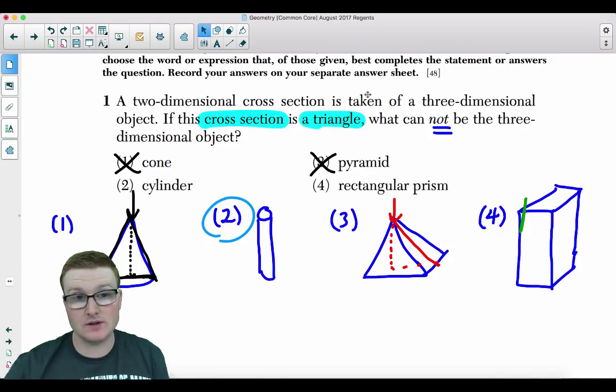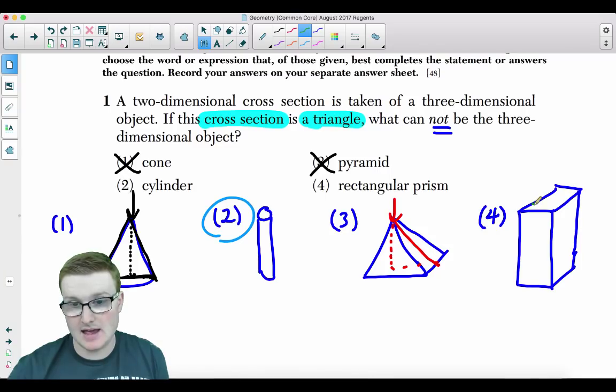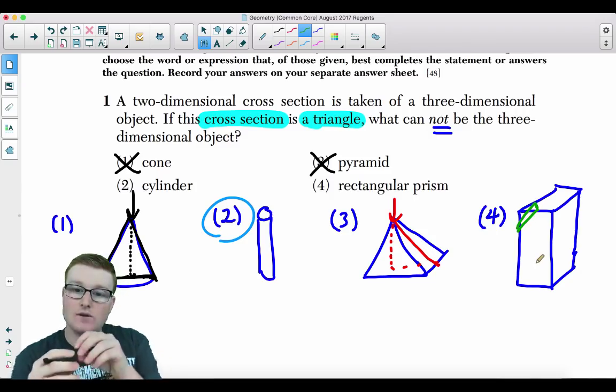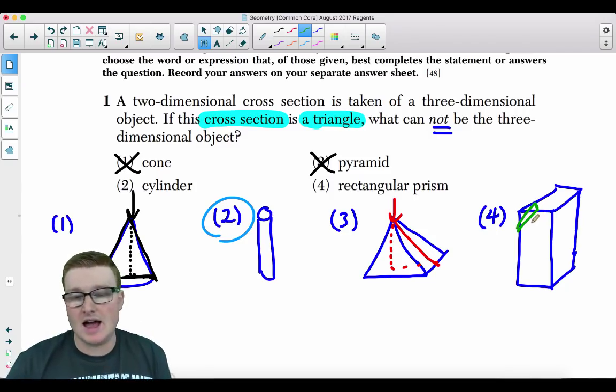If you cut off one of its corners, you're actually going to get the resulting image. Look at this, folks. If I were to just slice off a corner of this, if I could draw it correctly, look at that. I could take off a chunk and it creates, I know you can't see it, but it does create a